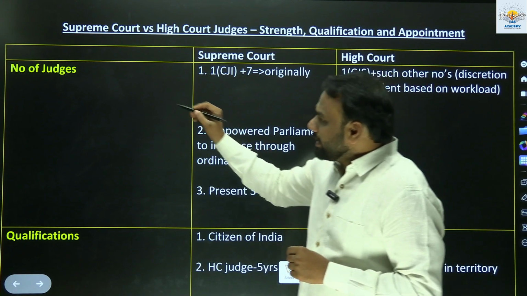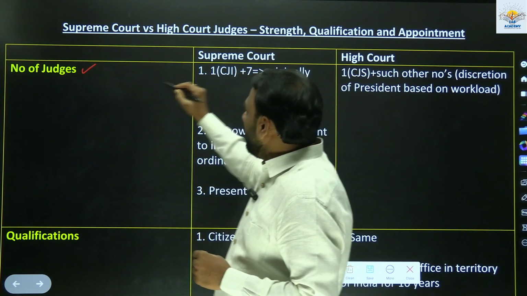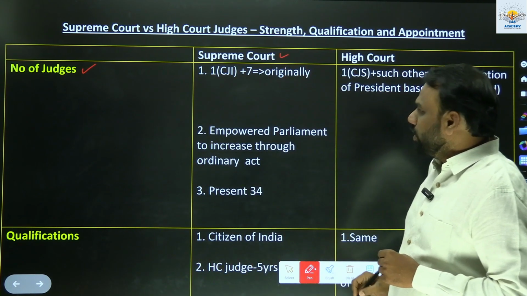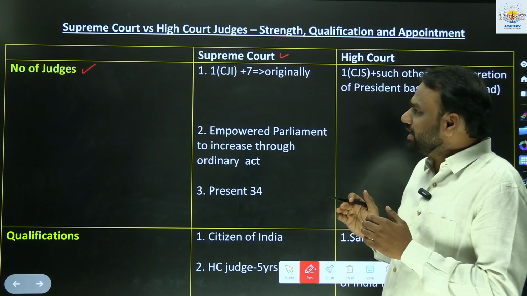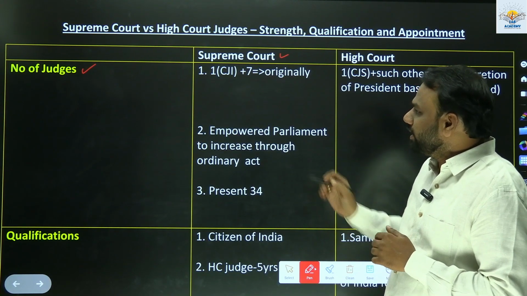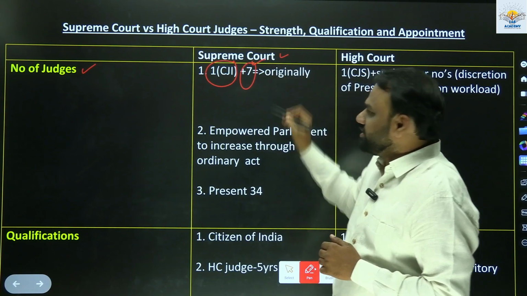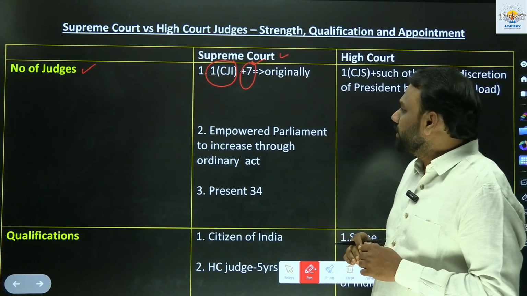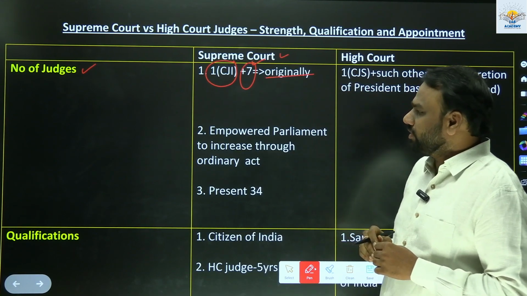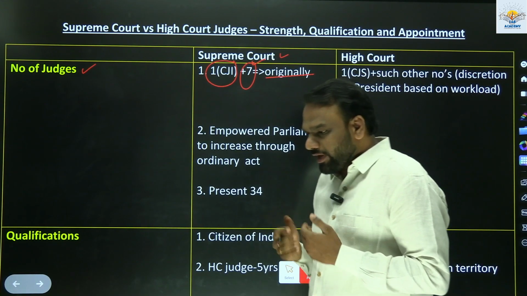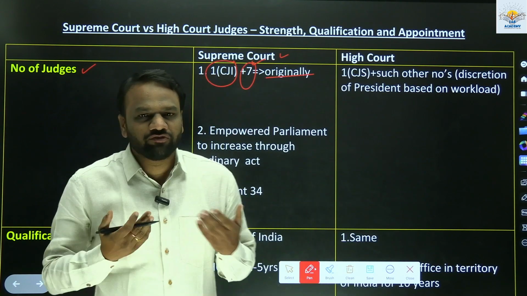So let us look into the number of judges of Supreme Court. Initially, when the Supreme Court came into being, there was one Chief Justice of India and 7 other judges originally.